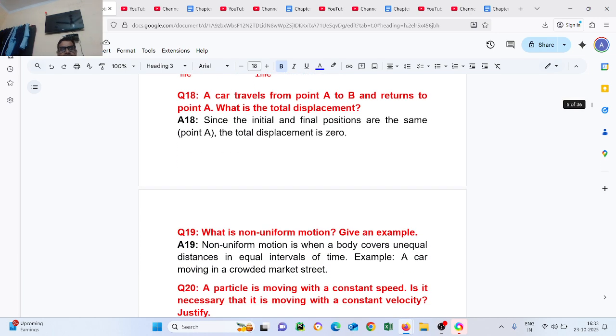Question number 19. What is non-uniform motion? Give an example. Non-uniform motion is when a body covers unequal distances in equal intervals of time. Example, a car moving in a crowded market street is called non-uniform motion.